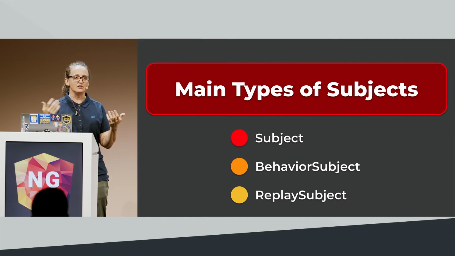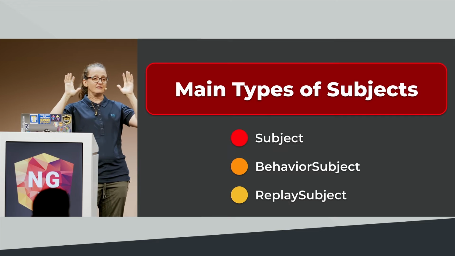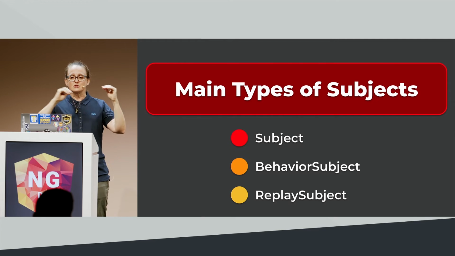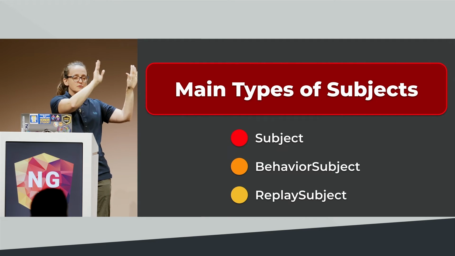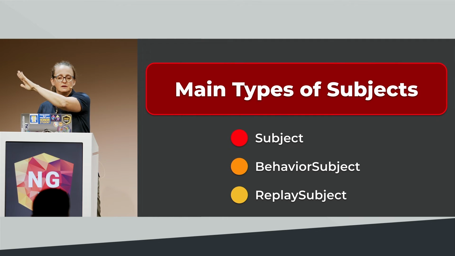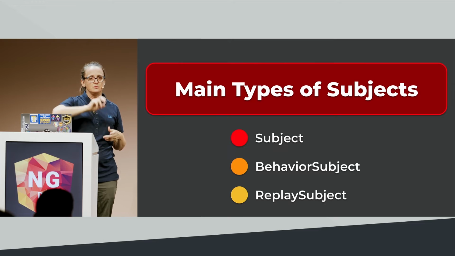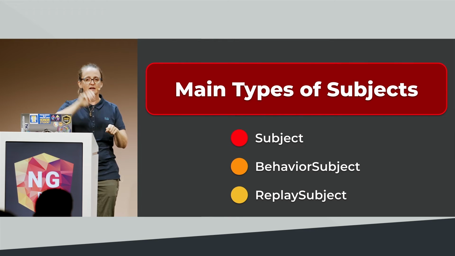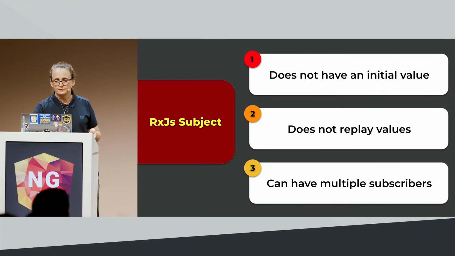If you've heard hot and cold observable before and it makes your head feel fuzzy, hot observables are like tuning into a live podcast, a radio station, or a TV network. It's running before you get there. You subscribe, you get what's there. When you unsubscribe, it continues to go. Whereas a cold observable is more like Netflix, where you want to watch a movie, so it starts when you start and ends when you end. So subjects are hot observables.